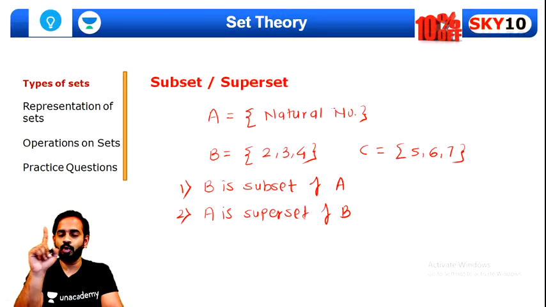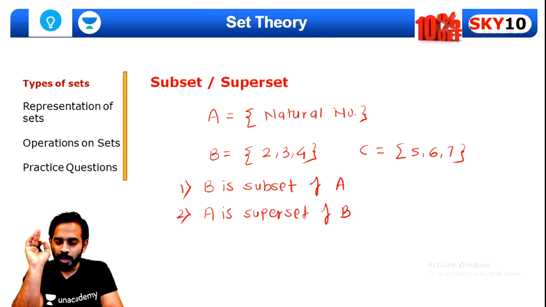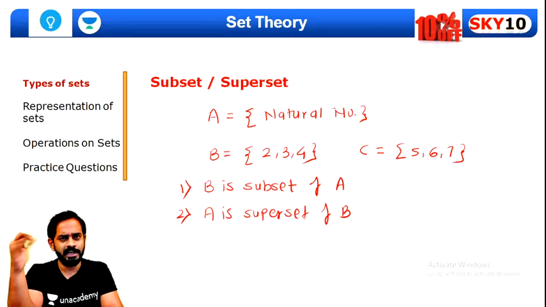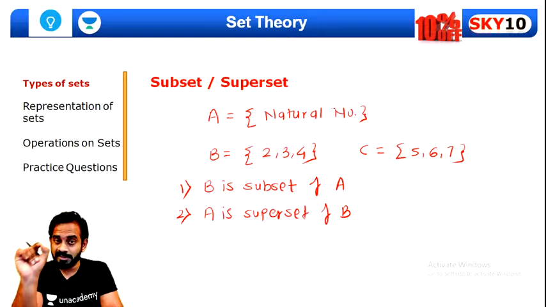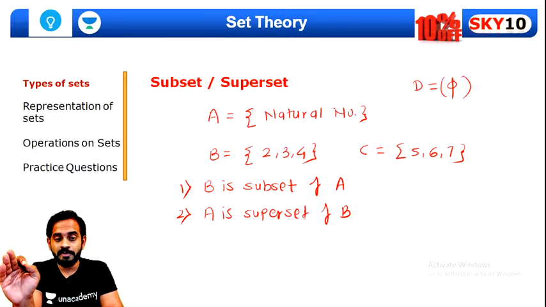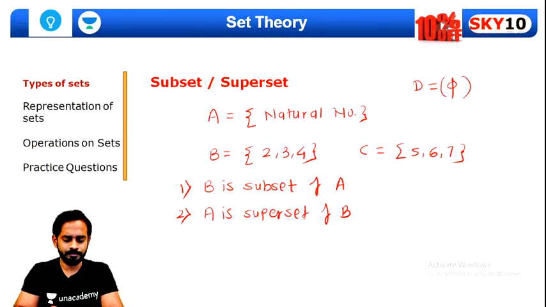And one more concept I want you to understand. Null set is always a subset of any given set. For example, if we have a set D and it is a null set, this is phi. Phi means null set. D will be a subset of A, D will be a subset of B, and D can be a subset of C also. Just remember this part. I hope you understood this.